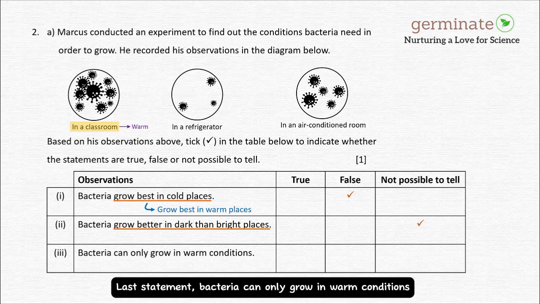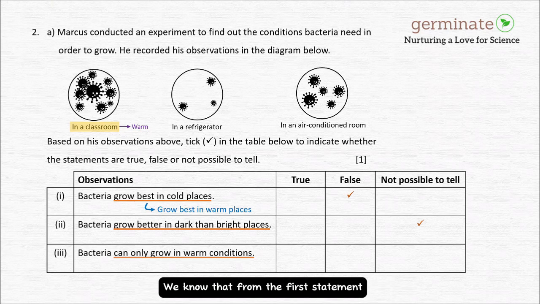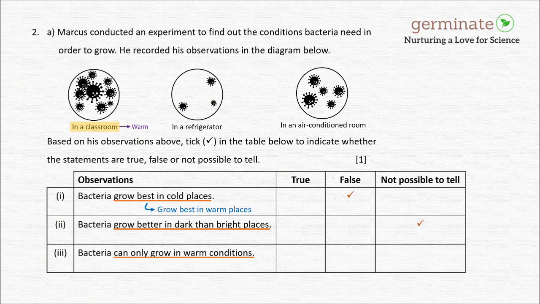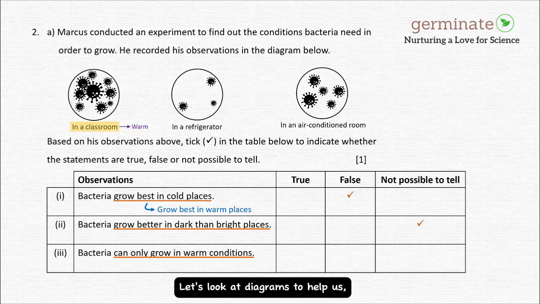Last statement. Bacteria can only grow in warm conditions. We know that from the first statement that bacteria grow best in warm conditions, but this statement is saying that bacteria can only grow in warm conditions. Is this statement correct? Let's look at the diagrams to help us. There are two other locations in the diagrams that Marcus tried growing bacteria at: the refrigerator and air-conditioned room.